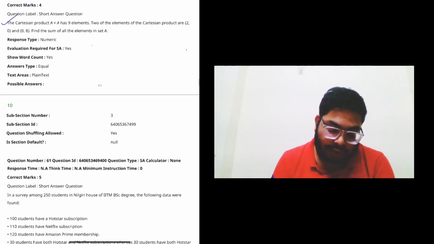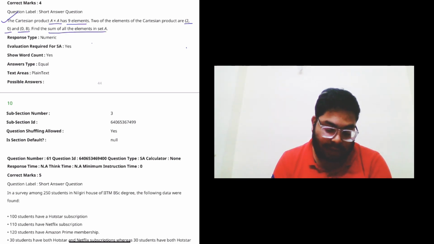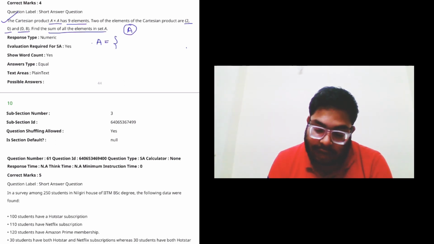So here is our first question. The Cartesian product A cross A has a total of 9 elements, and two of the elements are given here, (2, 0) and (0, 8), and you have to find the sum of all elements in the set. So first you have to find how many elements are in the given set A. How can you find the number of elements in a given set? Here it is written that the Cartesian product has 9 elements. From that you can derive that it will have 3 elements,